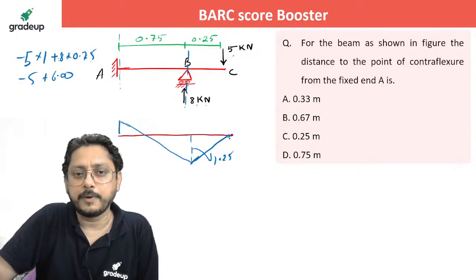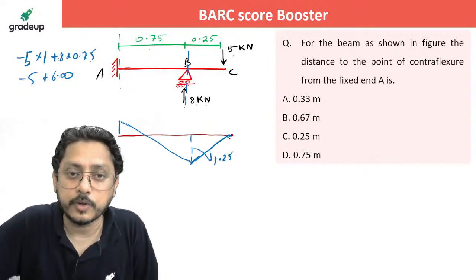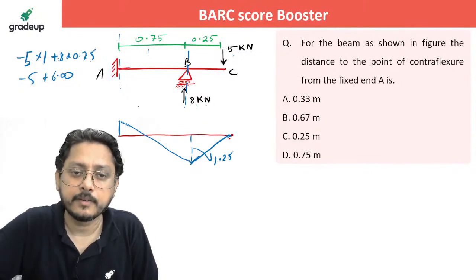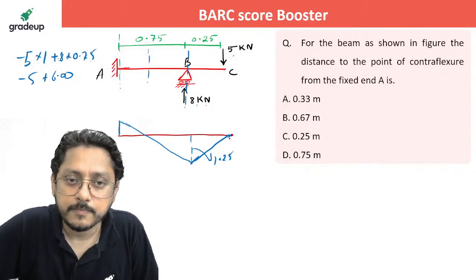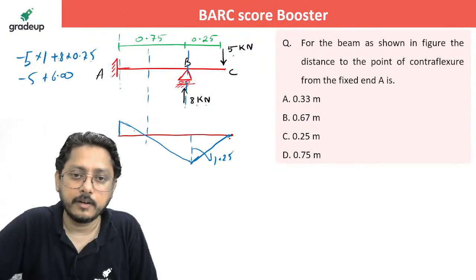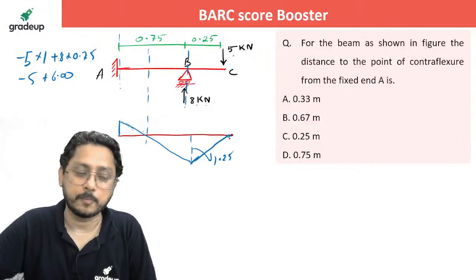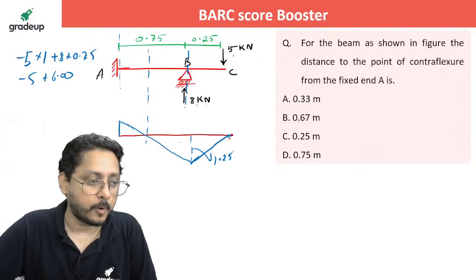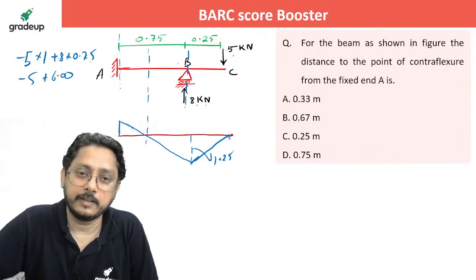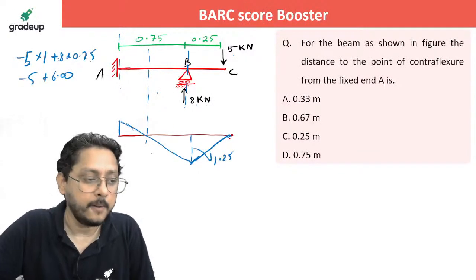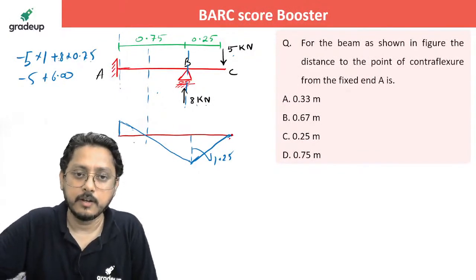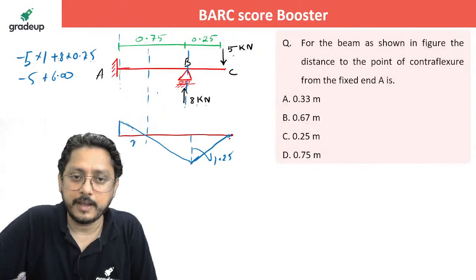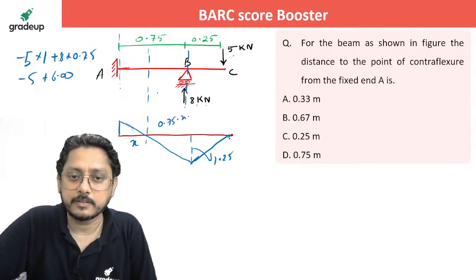Once you get the bending moment diagram, you get the idea. Somewhere at this location, the bending moment is changing sign from minus to plus. This is your point of contraflexure. Either you take the section here or you solve it through similar triangles, which is also possible. Take x here and it will become 0.75 minus x. Then use the similar triangle because you know this height is 1.